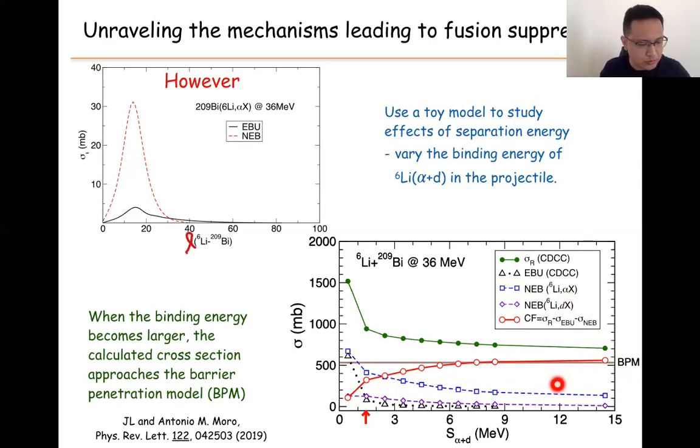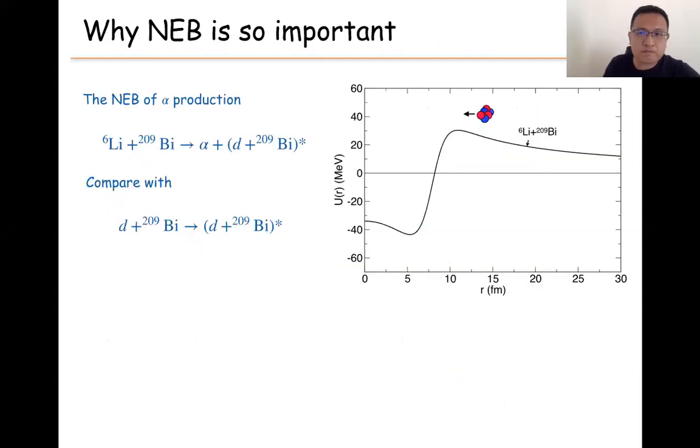So the next question, we need to understand why this cross-section is so important. For example, we want to study why this alpha production is important. Alpha production means that the deuteron gets absorbed by the target, and only the alpha particle is detected. So in this very simple